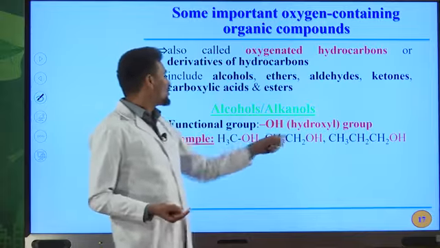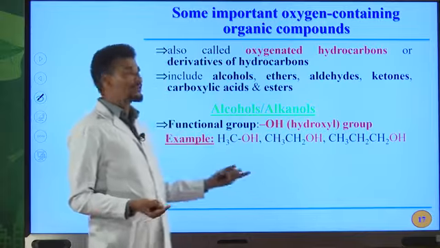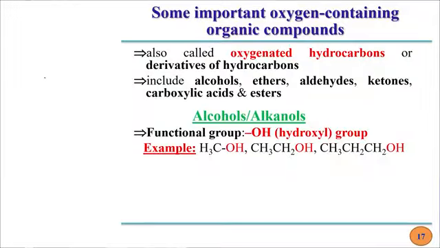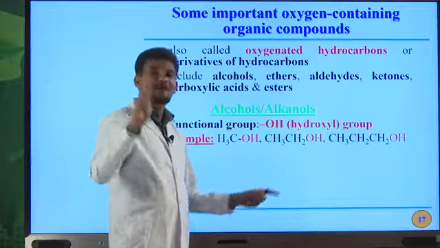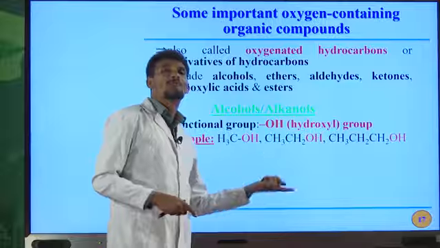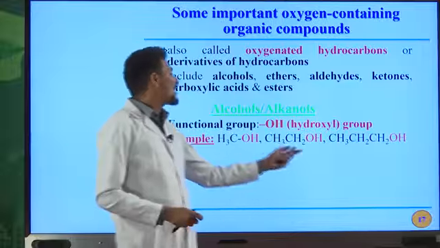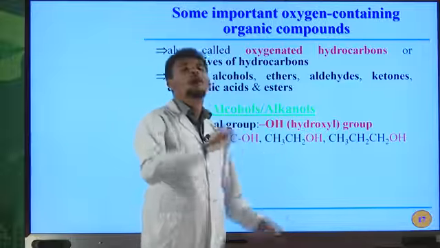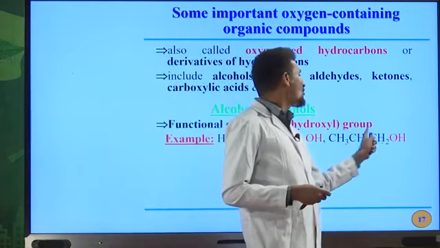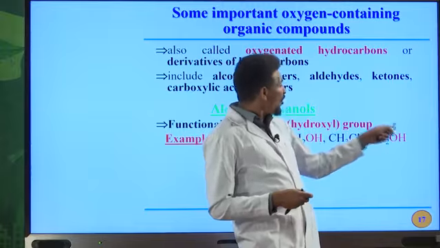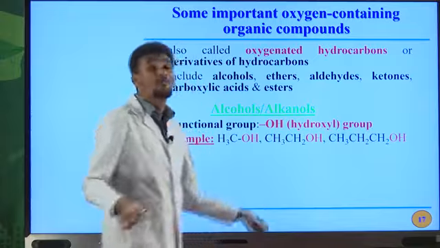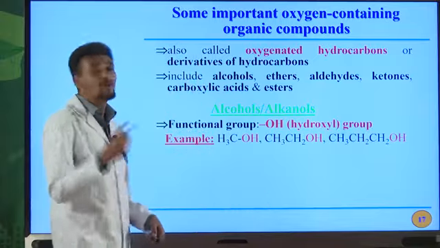But the difference between these two organic compounds is that here we have only methyl group, but here we have ethyl group. This one contains 2 carbon atoms, but this one contains only 1 carbon atom. And the name of this compound is methanol, but this one is ethanol, and this one is 1-propanol. Why 1-propanol? Because your OH functional group is on carbon number 1. If your OH functional group is on carbon number 2, the IUPAC name for that compound is 2-propanol. Okay, so I'll tell you this one later.